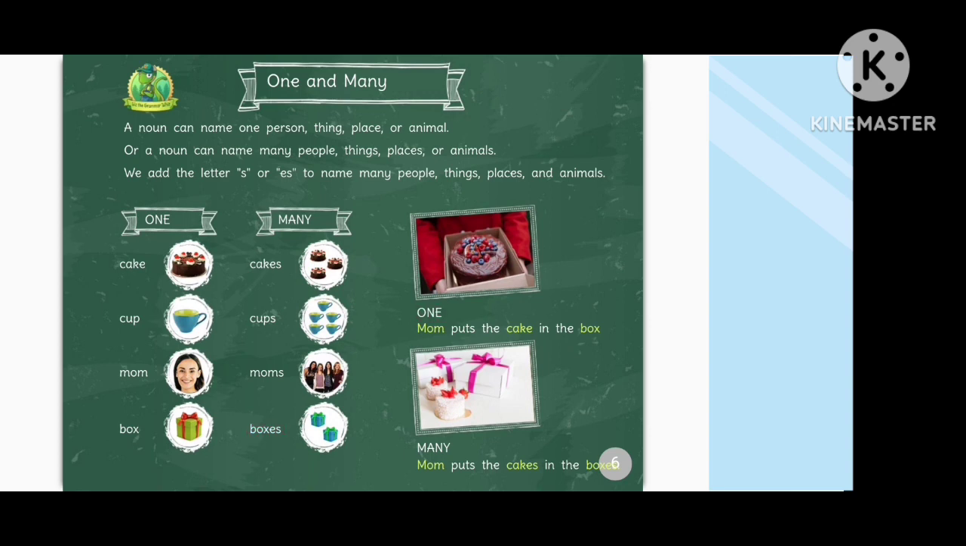One. Mom puts the cake in the box. Many. Mom puts the cakes in the boxes.